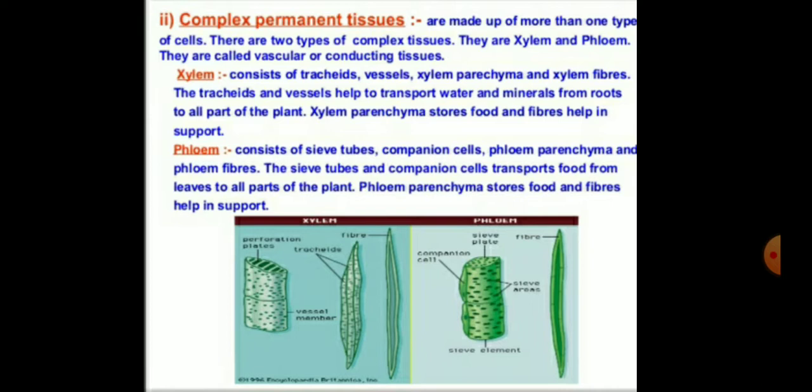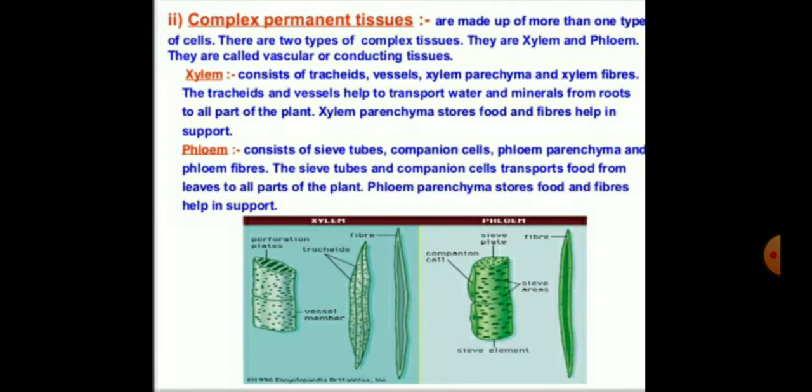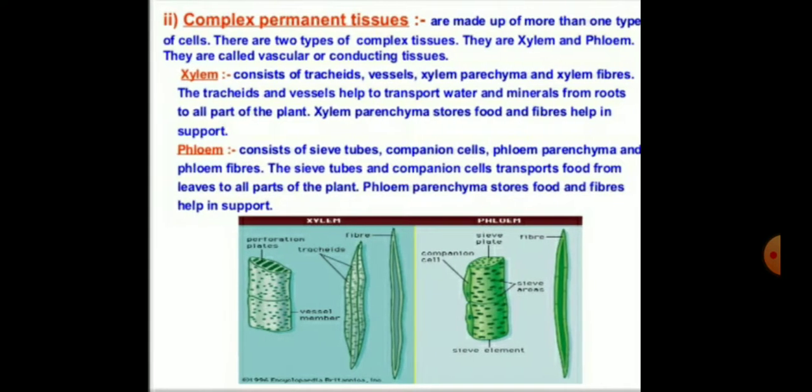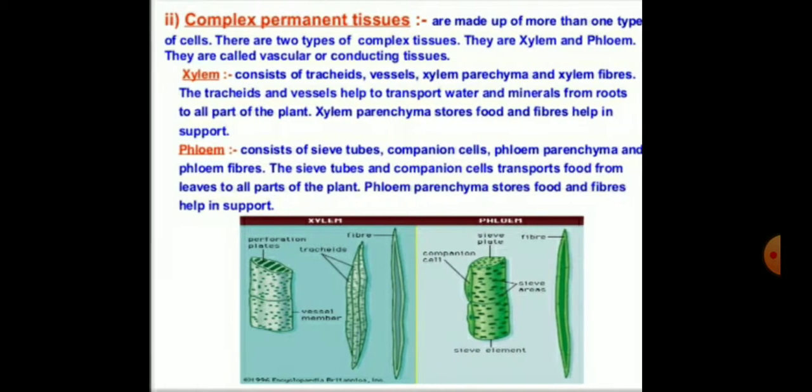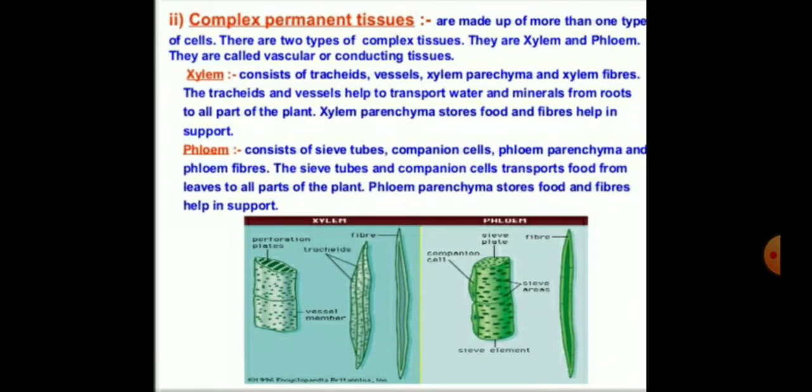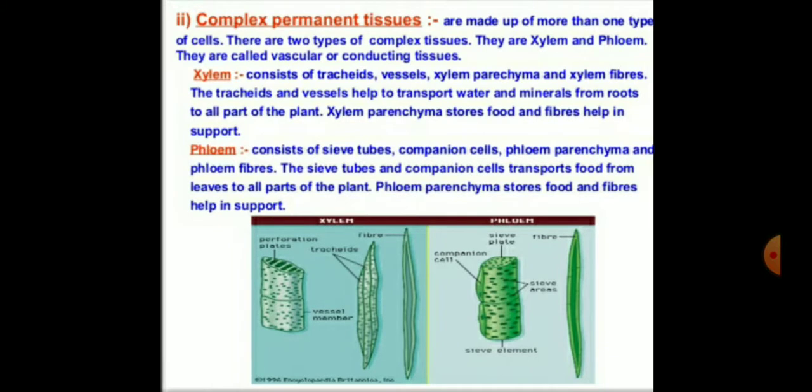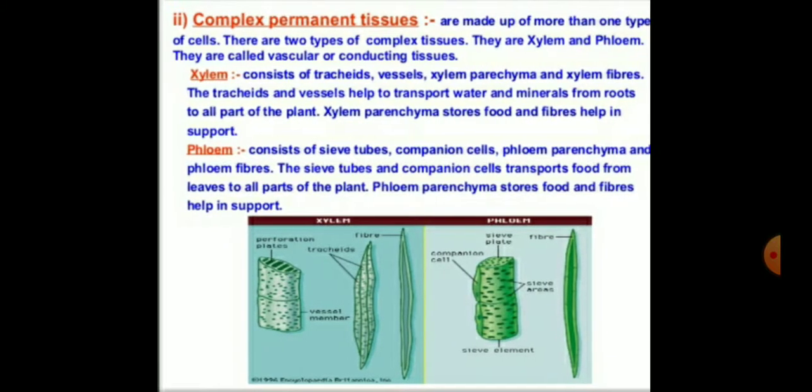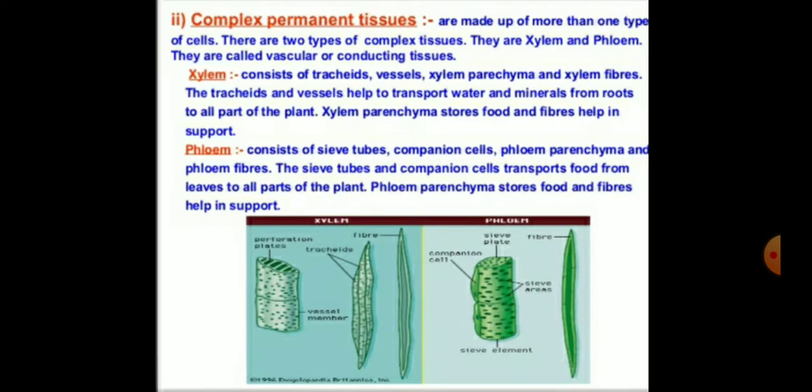The xylem mainly consists of different types of cells like tracheids, vessels, xylem parenchyma and xylem fibers. The tracheids and the vessels help to transport water and minerals from roots to all parts of the plant. The xylem parenchyma stores food and the fibers help in support.